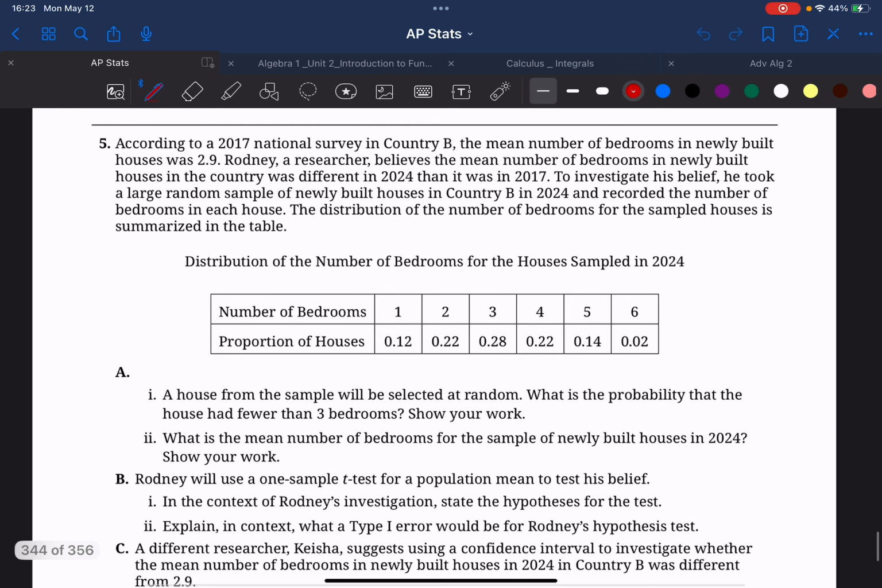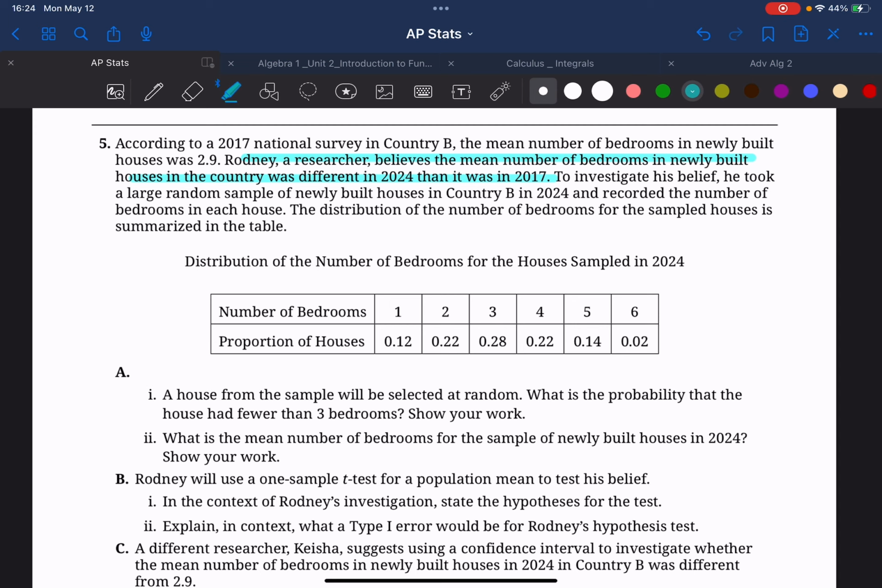Okay, so number 5 says, according to a 2017 national survey in Country B, the mean number of bedrooms in newly built houses was 2.9. Rodney, a researcher, believes the mean number of bedrooms in newly built houses in the country was different in 2024 than it was in 2017. So I'm going to make sure I highlight that because this is Rodney's claim. This is what he believes. He believes that they're different.